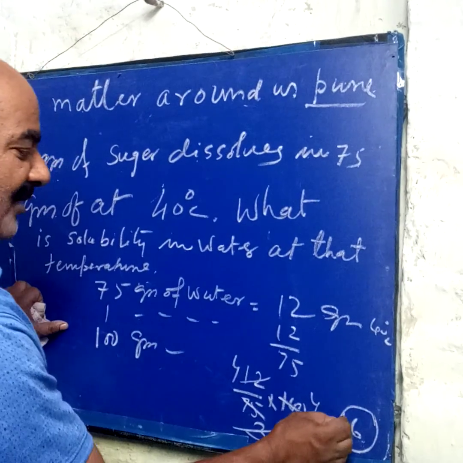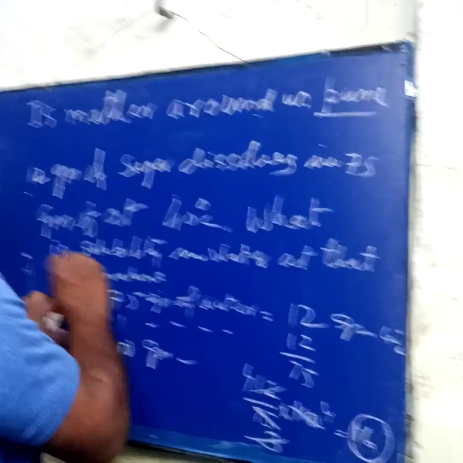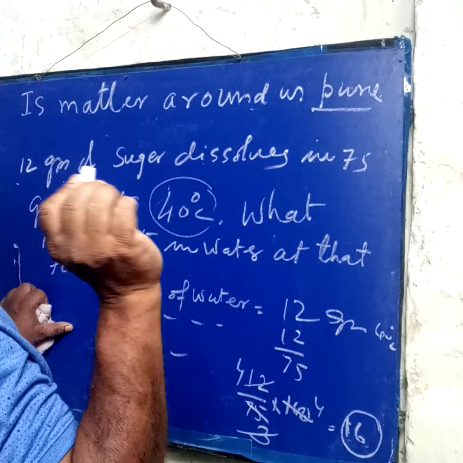Means 16 gram of sugar dissolved in 100 gram of water at 40 degrees centigrade makes a saturated solution.